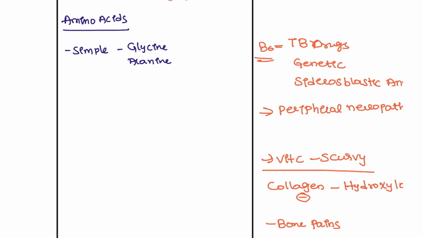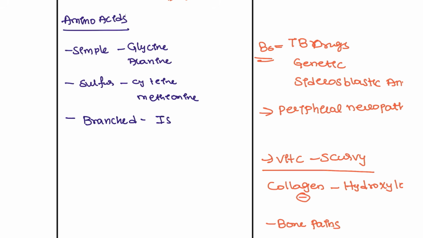These are the simplest ones. Next, we have the sulfur containing, that is cysteine and methionine. We also have the branched chain: isoleucine, leucine and valine.